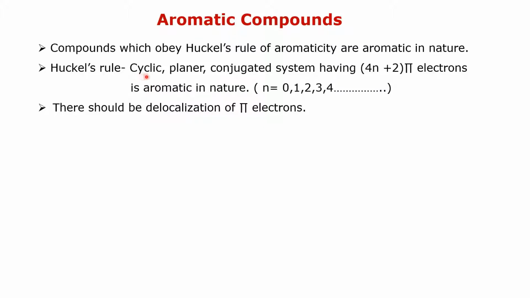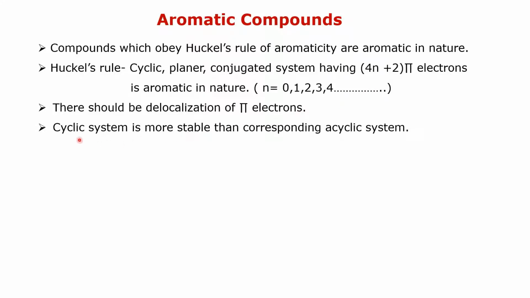This compound must be cyclic in nature, planar, that is, all the atoms in the ring must be in sp2 hybridization state. The conjugation means there should be alternate double and single bonds, and that system must contain 4n plus 2 pi electrons. Then that system is aromatic in nature. And in case of aromatic compounds, the cyclic system is more stable than the corresponding acyclic system. For example, benzene is more stable than its corresponding open chain compound